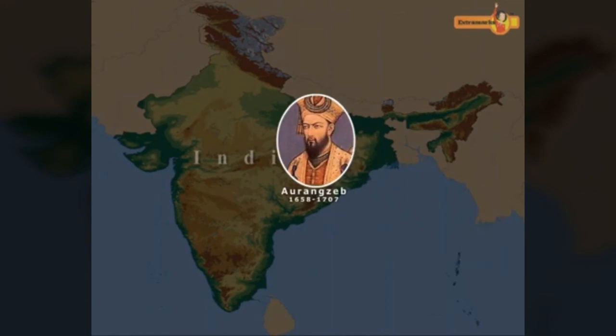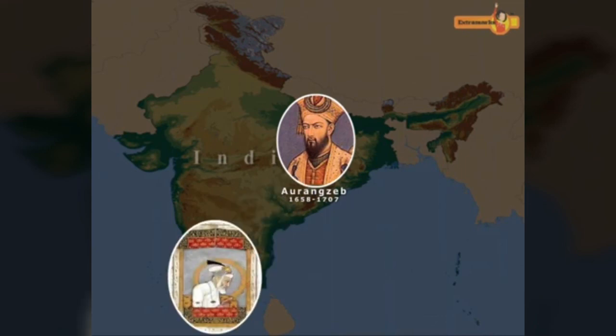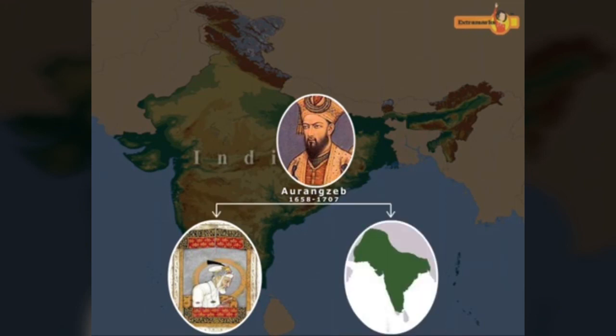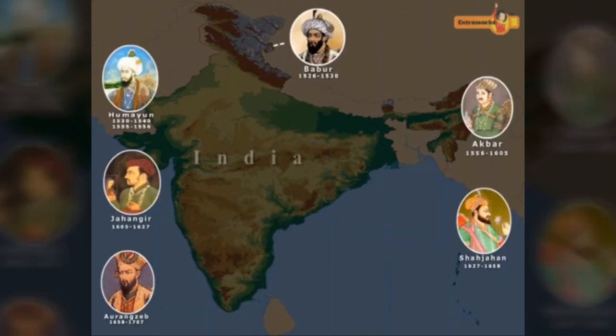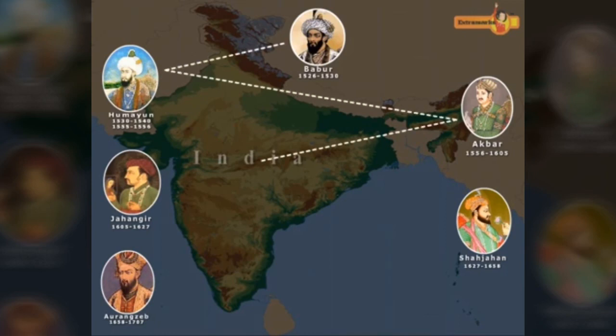Aurangzeb was the last emperor who sat on the Mughal throne, from 1658. He was an autocratic ruler who was deeply religious, believing in the Islamic law of Sharia. The Mughal Empire reached its zenith during Aurangzeb's rule. The territorial extent of the empire was short-lived, as revolts of subsidiary rulers challenged its integrity. By the 17th century, the Mughal Empire had lost its glory, but had left behind a political legacy.